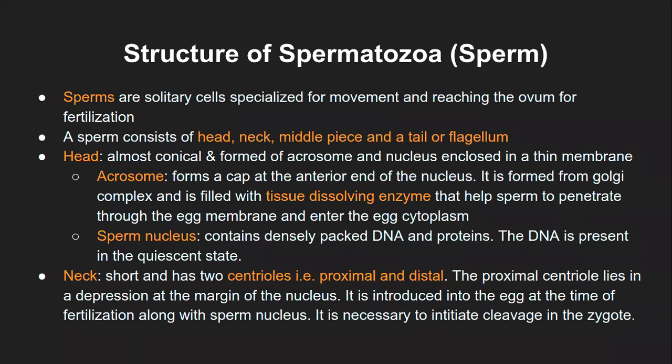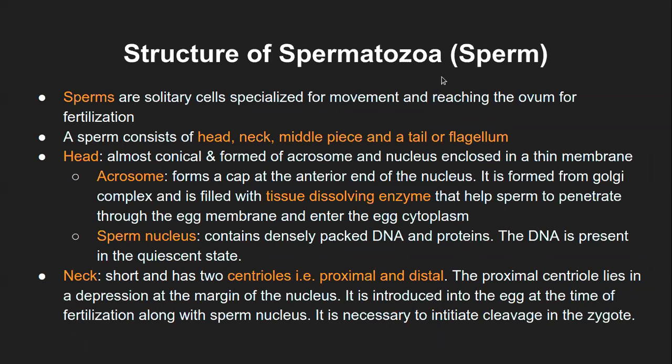That is quite a long period, and during that stage, there is no function of DNA as such; it is only in terms of differentiation. So until the sperm is formed, or even after it is formed and stored in the epididymis, the DNA has to be in the quiescent stage. That is a non-functional stage, but it becomes active as and when the requirement is there. So that is the sperm nucleus.